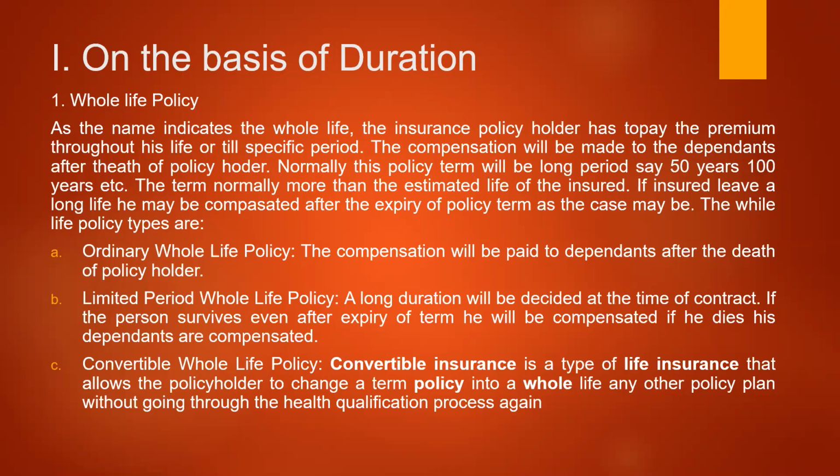While the policy types are there, again there are various types: ordinary whole life policy, limited period whole life policy, and convertible whole life policy. What is an ordinary whole life policy? The compensation will be paid to the dependents after the death of the policyholder only. In this case, the compensation is compulsorily after the death only.